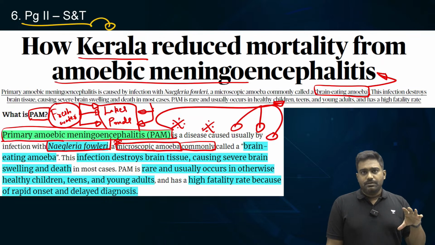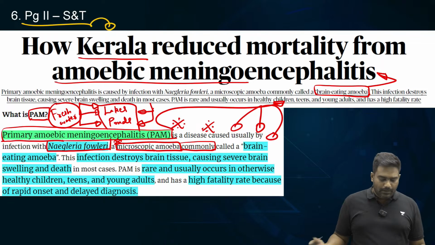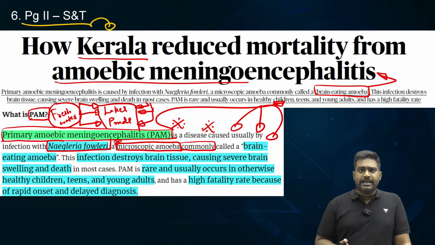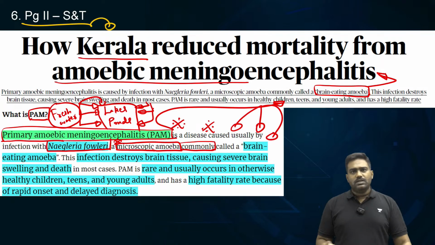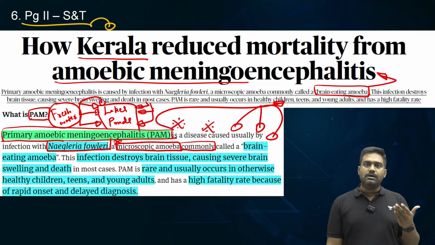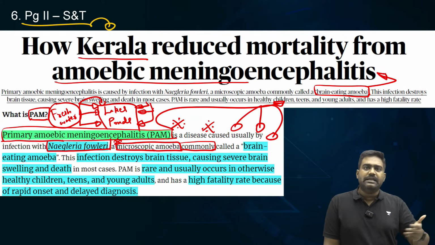So what you need is better awareness to encourage people to not swim or use the waters of such stagnant lakes and ponds. Right? Don't use it for drinking, don't use it to wash your face, don't snort the water up, or don't dive, because when you dive, the water gushes into your nasal canal, lodging the amoeba right up the nasal canal, which then easily gets transported into the brain, right?